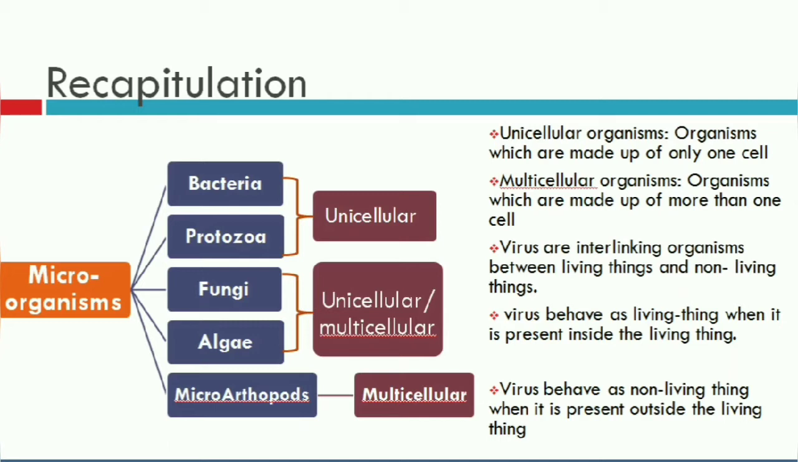So let us recapitulate a few points from the previous class. We discussed that microorganisms are of 5 types: bacteria, protozoa, fungi, algae and microarthropods. Some of them are unicellular, some are both unicellular and multicellular, and microarthropods are multicellular. Unicellular organisms are made up of only one cell. Multicellular organisms are made up of more than one cell.